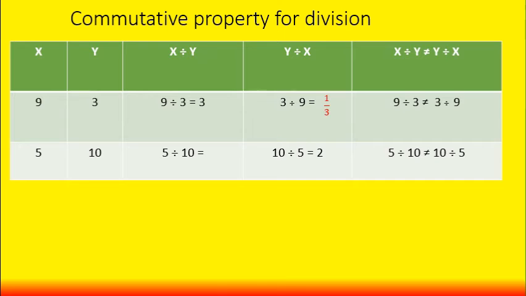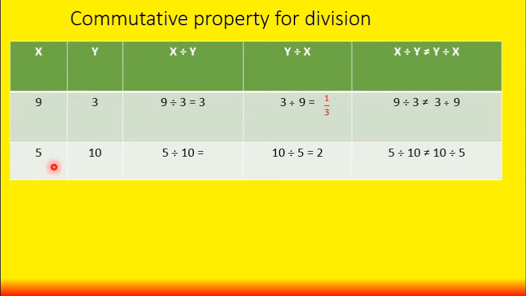First I am taking 3 and dividing this 3 by 9. So 3 divided by 9 is equal to 1 by 3. Yes children, 3 ones are 3, 3 threes are 9. So here, 3 and 1 by 3, are both the same? No, both are different. So can you say this one is equal to this one? No. Since we are getting different answers, we can't say these two are equal. That is why 9 divided by 3 is not equal to 3 divided by 9.